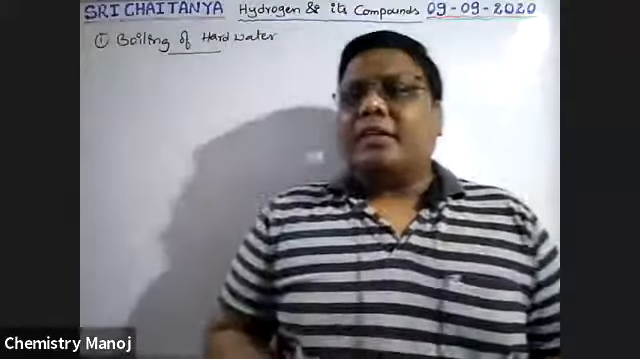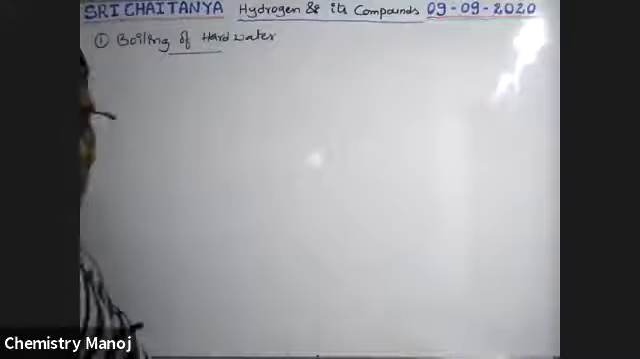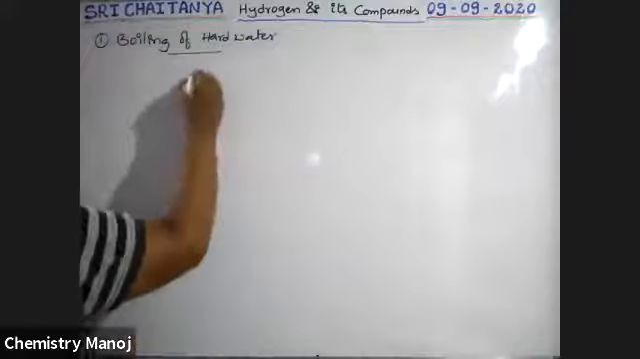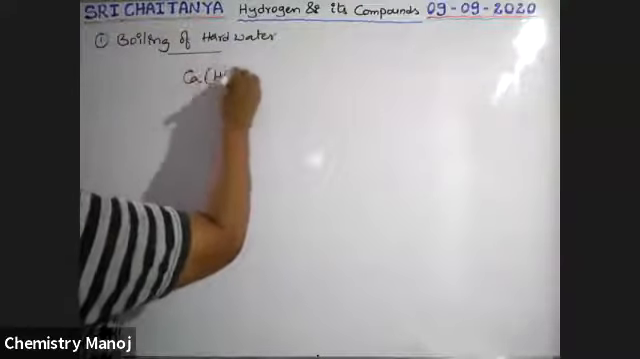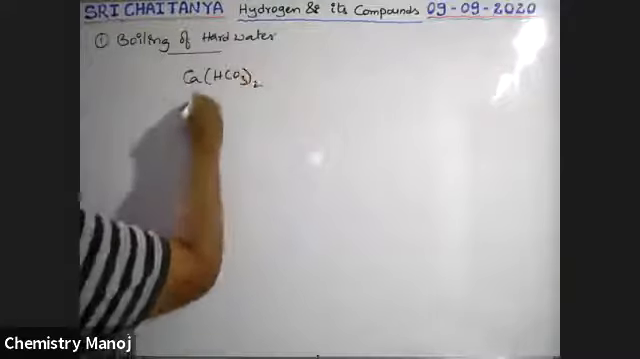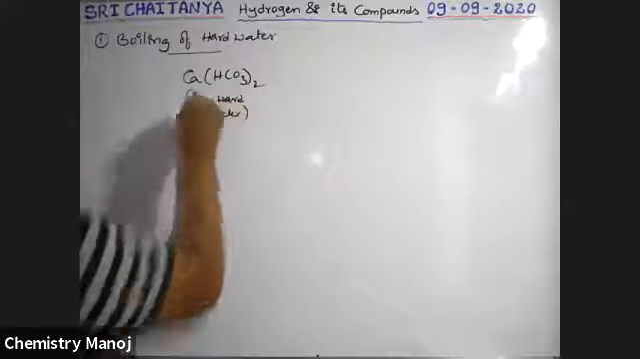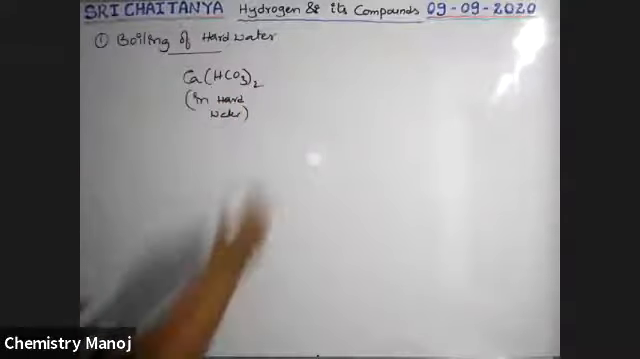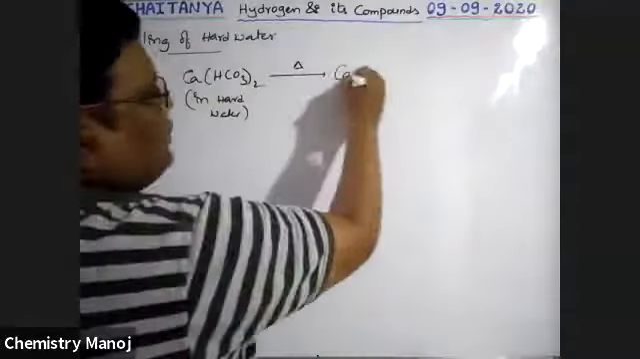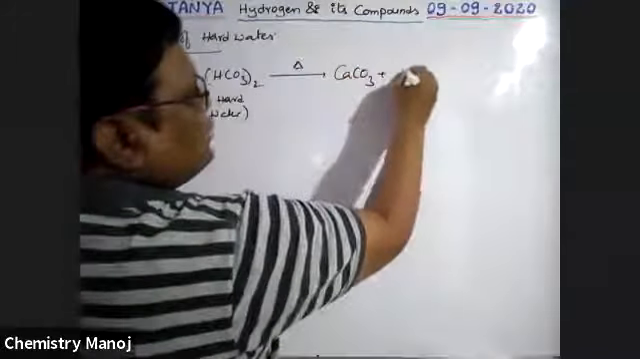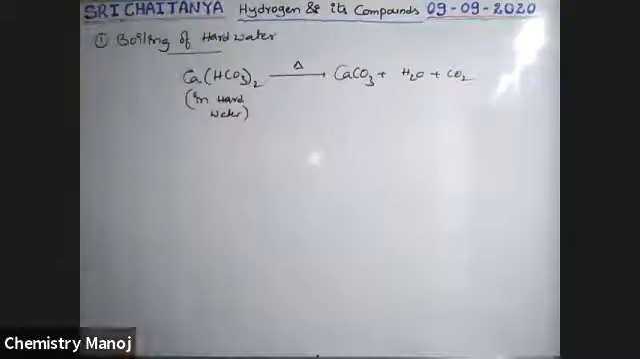Let us take an example of how bicarbonate is converted into carbonate. For example, if calcium bicarbonate, Ca(HCO3)2, is there in hard water, then during heating this calcium bicarbonate is converted into CaCO3 plus H2O plus CO2.